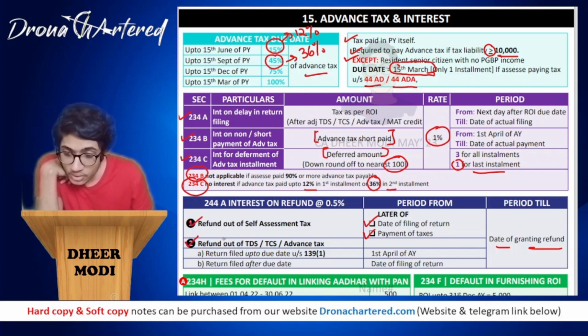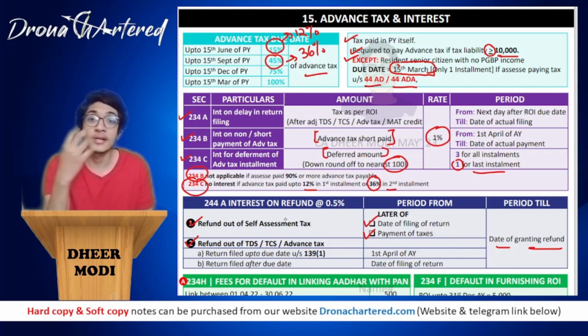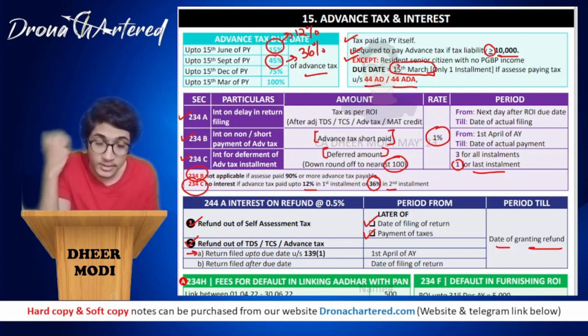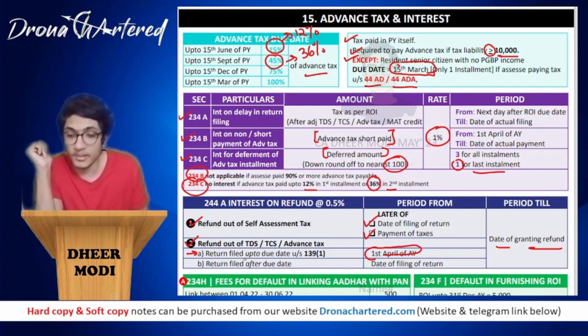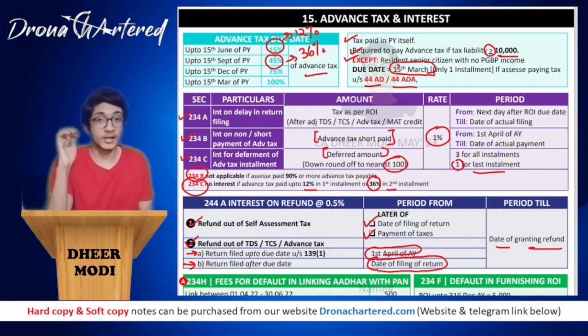Now next is your refund out of TDS, TCS or advance tax. So any amount that you paid out of self-assessment tax is your first part. Second is any TDS, TCS or advance tax. Now this, if the return was filed up to due date under section 139(1), that is the due date that has been specified, then the period will start from 1st April of the assessment year and will go until the date you have received the payment. However, if the return was filed after the due date, the period will start from the date of filing of return till the date of granting refund.